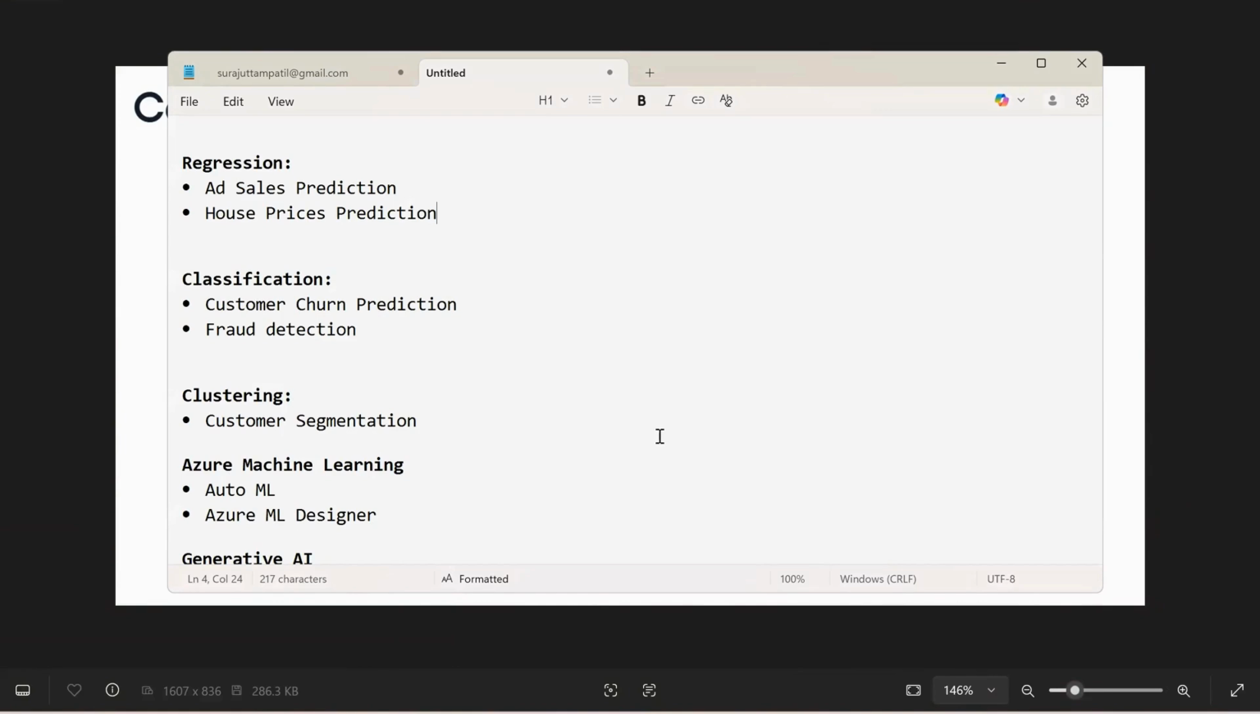All right. So these are the classification projects we'll be working on. And then moving on to clustering. Clustering is part of unsupervised learning. Under unsupervised learning, there's a popular project we'll be working on, which is customer segmentation.